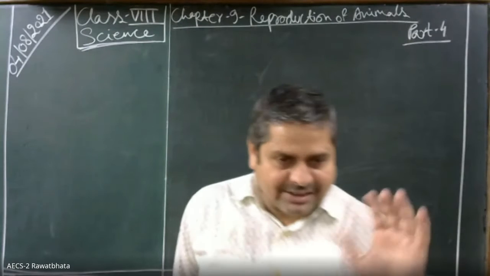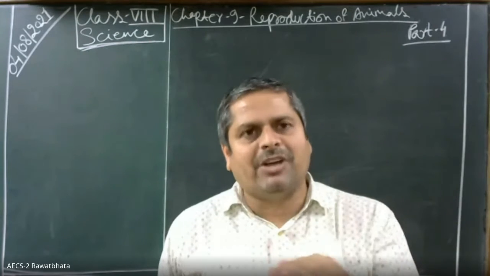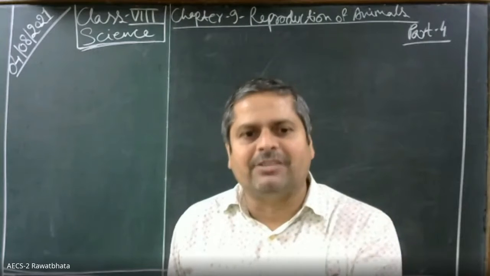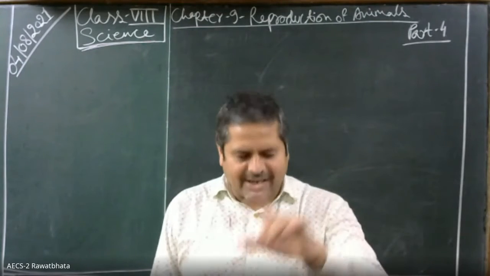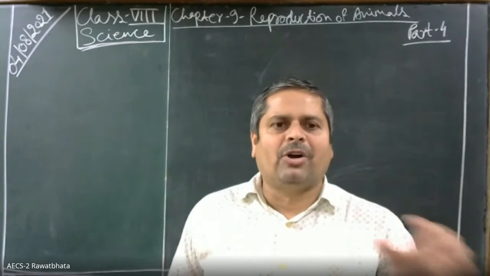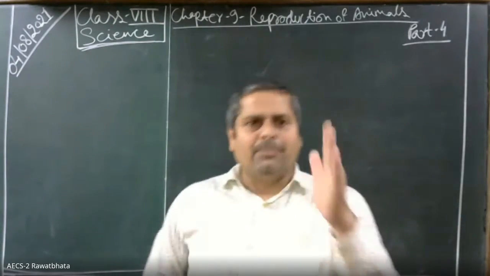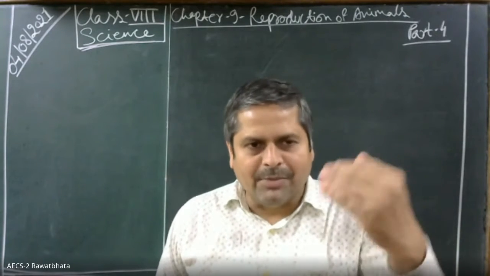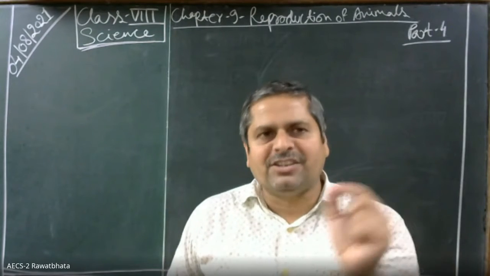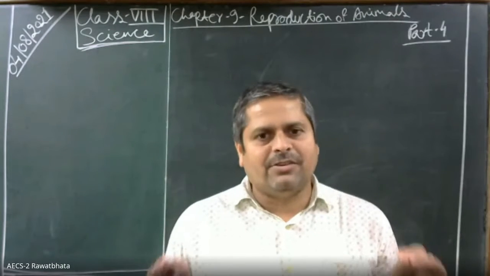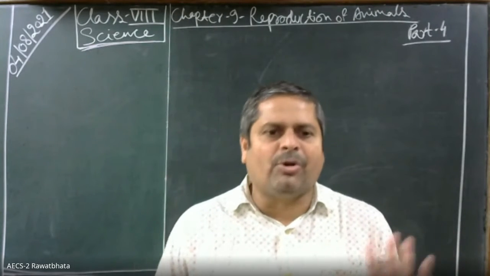Then we discussed the shape and structure of the male gamete, that is the sperm, and the human egg, that is the ovum. The human egg is spherical and non-motile; it does not move because it does not have any tail. On the other hand, the male gamete, the sperm, has three parts: head, middle piece, and tail, and it is motile because of the presence of the tail. This all of you have drawn in your notebook also.